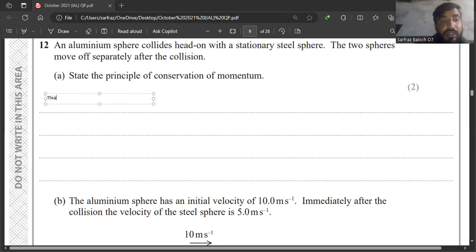This law states that the total linear momentum of an isolated system remains constant.